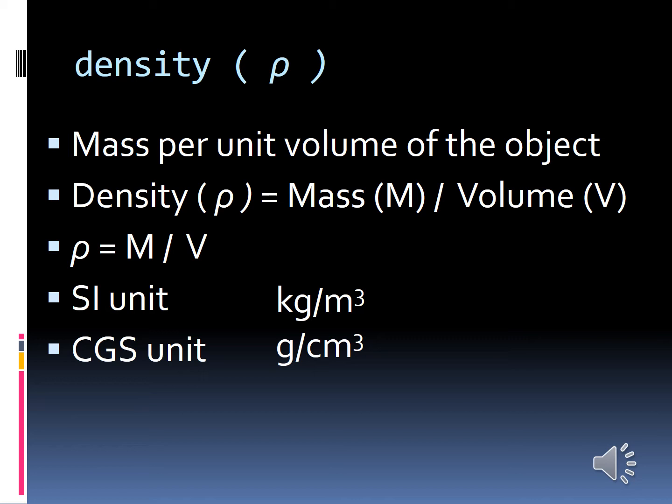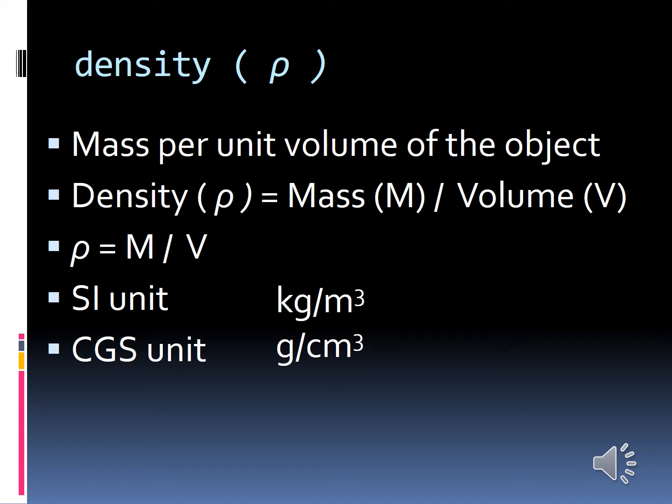So mass per unit volume is the density of the body. Density is represented by the symbol rho.